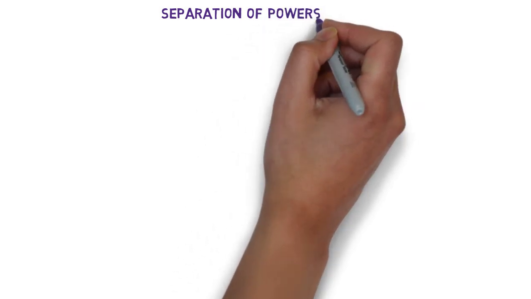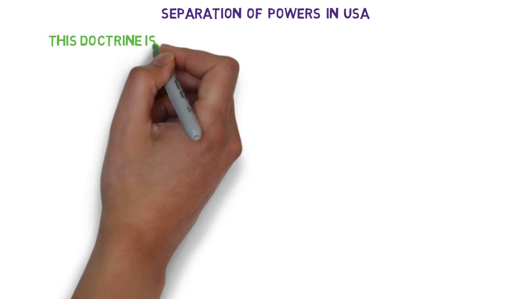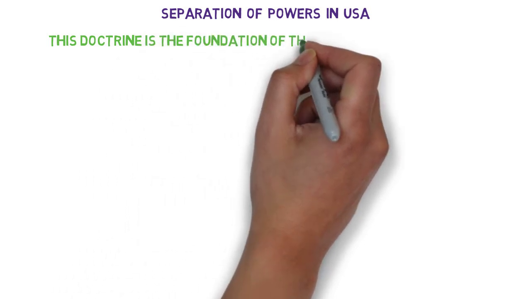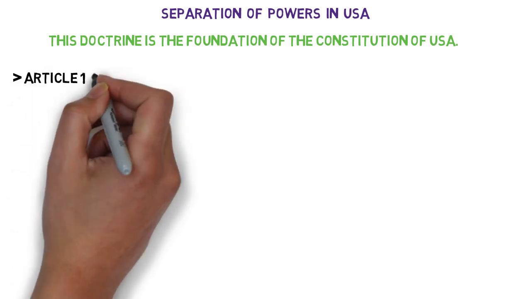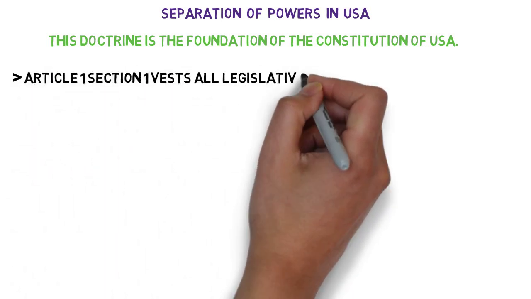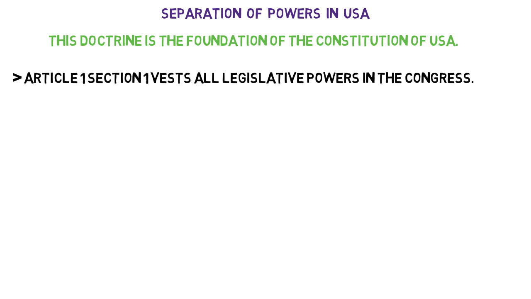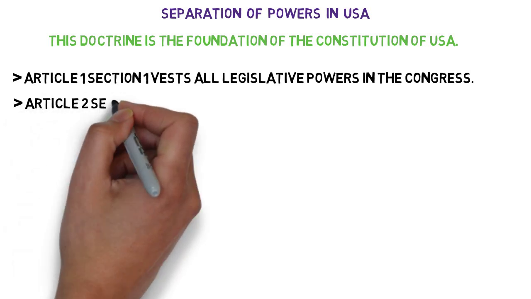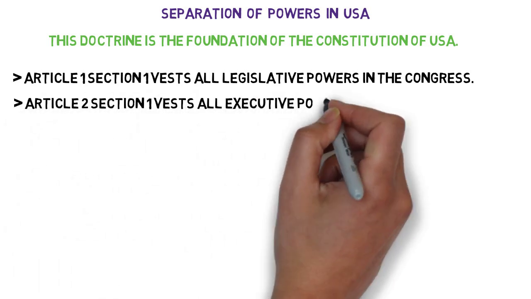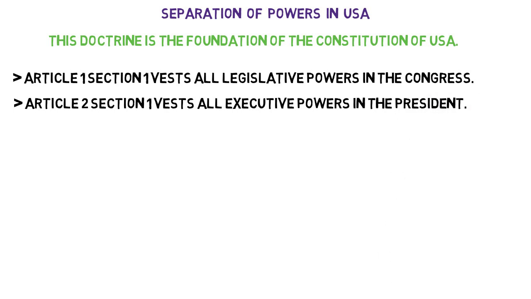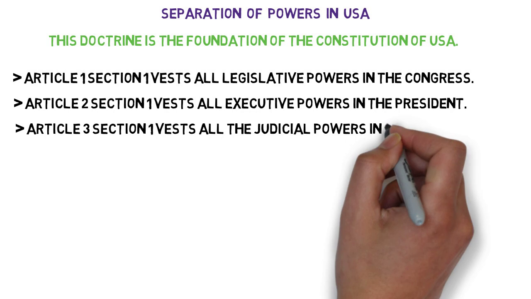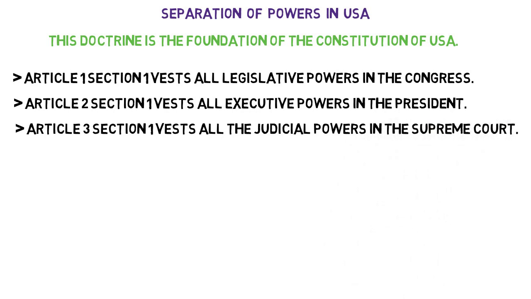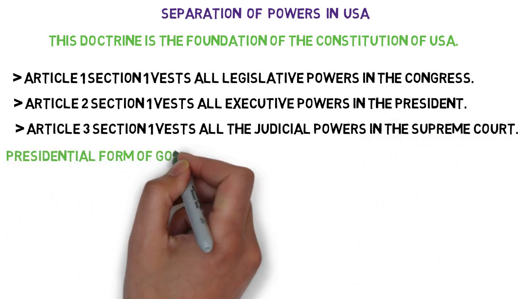Now let's see separation of powers in the USA. This doctrine is the foundation of the US Constitution. According to Article 1 of the US Constitution, all the legislative powers are given to the Congress. Article 2 gives all the executive powers to the President. And Article 3 gives all the judicial powers to the Supreme Court and to other subordinate courts of the country.